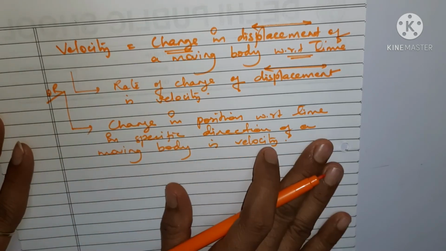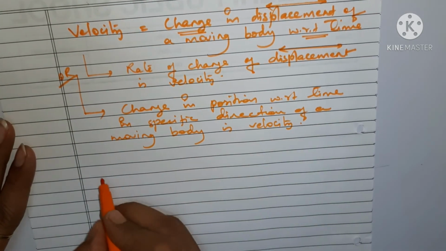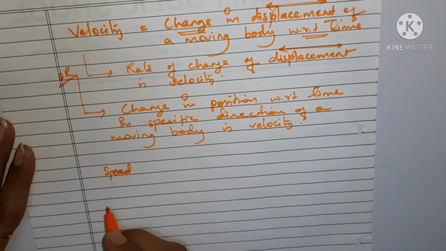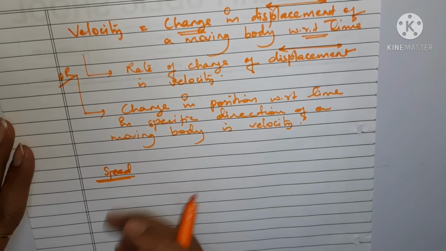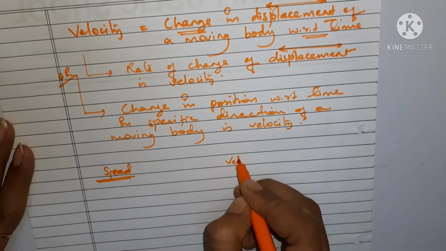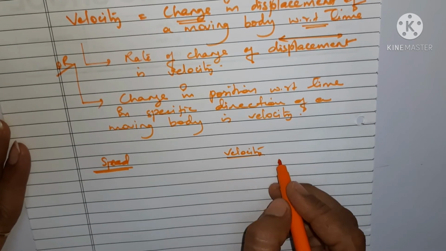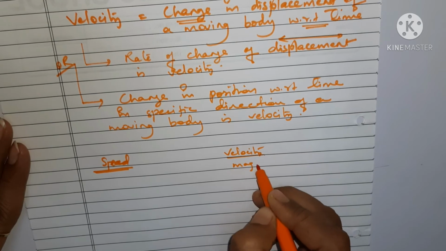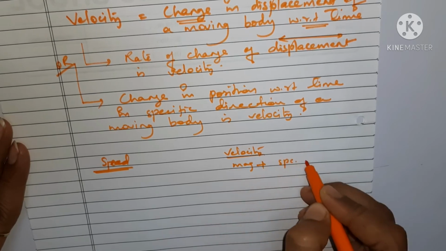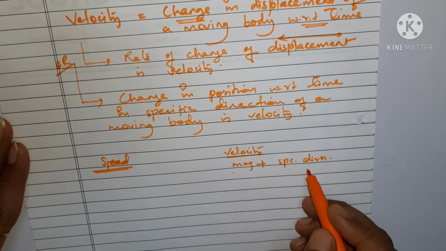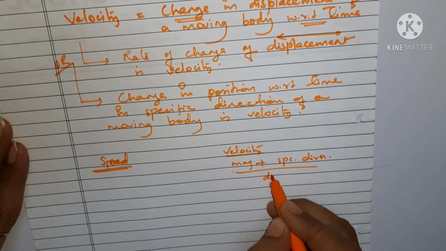What are the differences between speed and velocity? As I have told you, speed is a scalar quantity because magnitude is there, but direction is not. But velocity is provided with a specific direction: magnitude plus specific direction. This is the major difference. When we talk about direction, the change is provided by displacement.